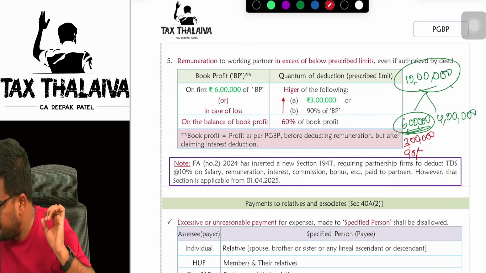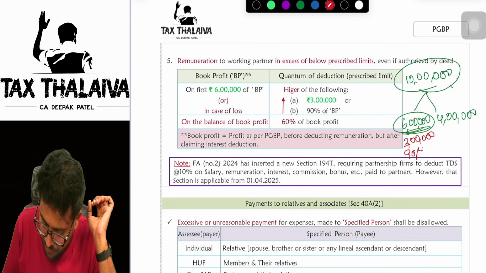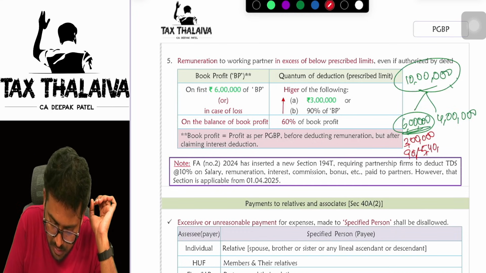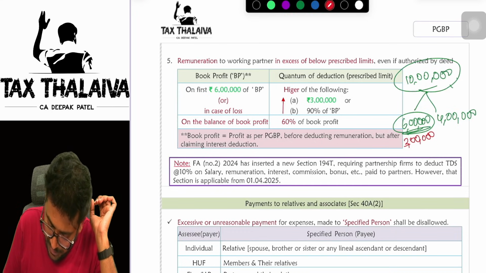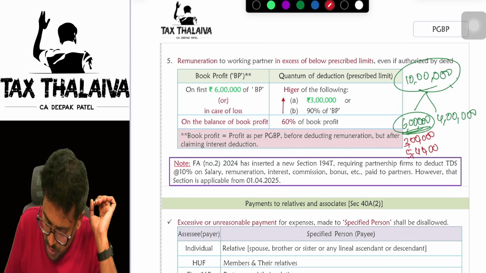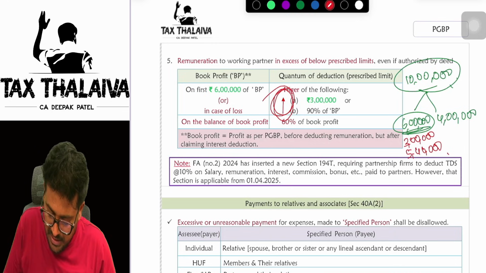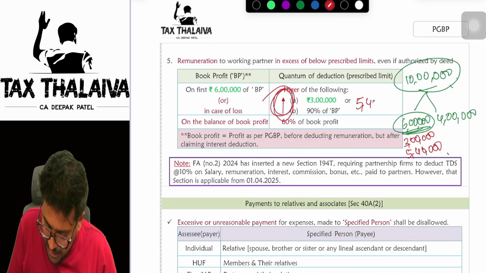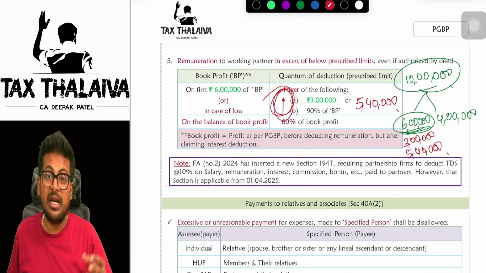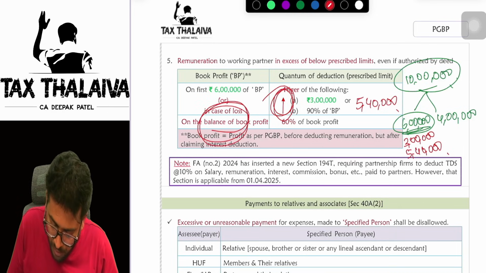90% of 6 lakhs is 5 lakh 40,000. Let me read nicely. 5 lakh 40,000. So 5 lakh 40,000 or 3 lakh, whichever is higher, I have to take. Whichever is higher is what? 5 lakh 40,000.